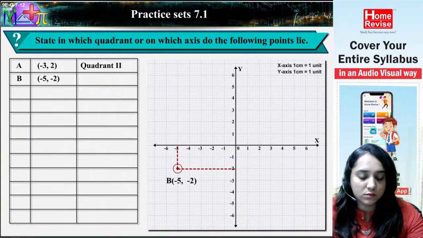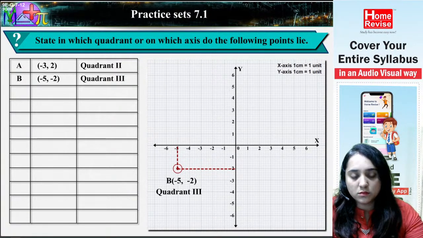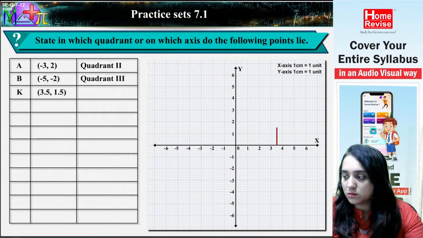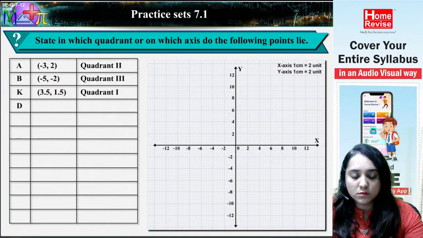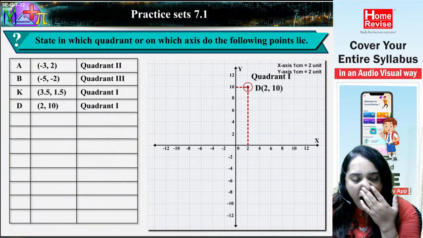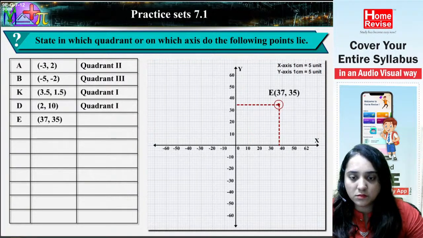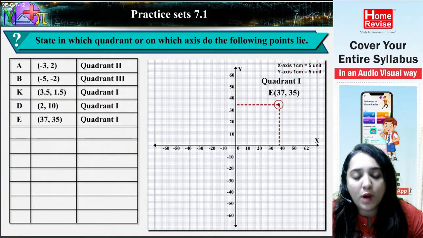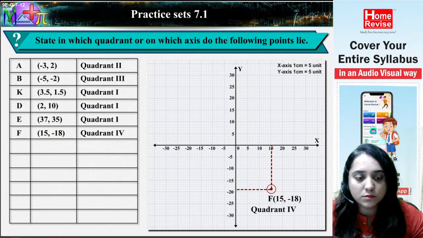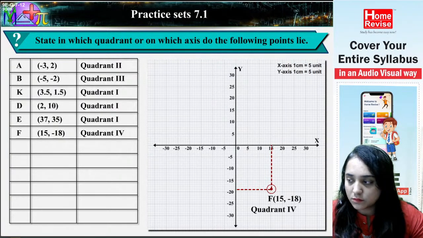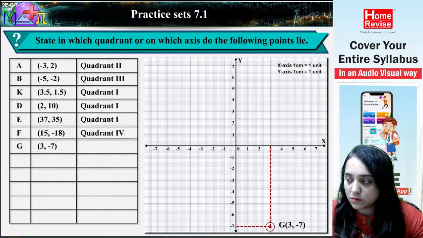(-5, -2) is in quadrant 3. Coordinate K (3.5, 1.5) is in quadrant 1. Coordinate D (2, 10) is in quadrant 1. Coordinate E (37, 35) is in quadrant 1. Coordinate F (15, -18) is in quadrant 4. Coordinate G (3, -7) is in quadrant 4.